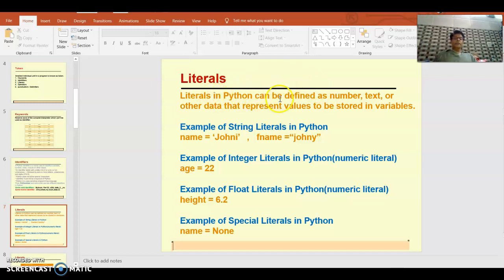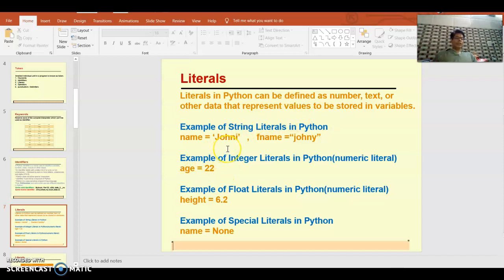So literals in Python can be defined as number, text, or other data that represent values to be stored in variables. So basically it is a value. What kind of value? So that kind of literal. It is an integer value, so integer literal; floating value, floating literal; text value, string literal, just like that.